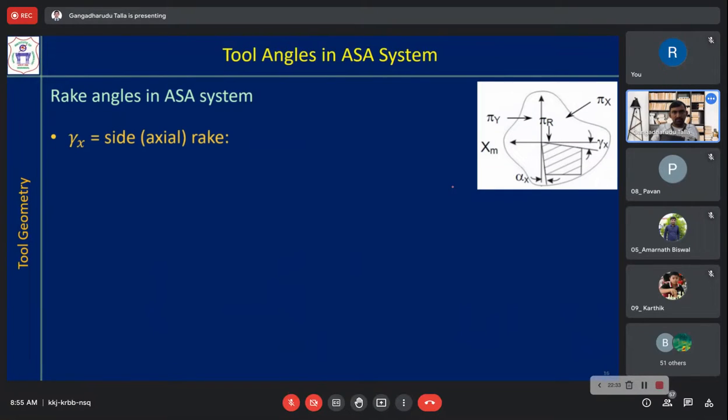Now rake angles in the ASA system. Same thing that I have told, I am just showing them separately one by one. Gamma x is the side rake angle. As I told you, it is also called the axial rake angle. Both these angles, gamma x and alpha x, are side angles. Gamma is the rake angle, alpha is the clearance angle.